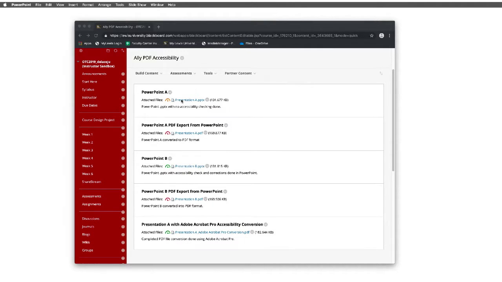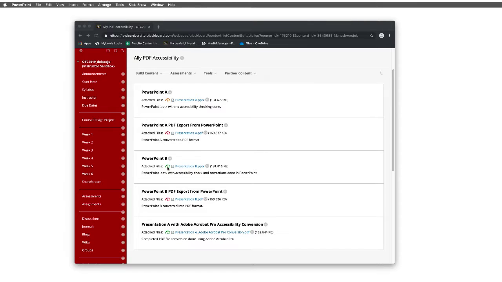The first version of this presentation was saved as a PowerPoint presentation in a PPTX format. The file had no accessibility checking performed. The second file is an exported PDF version of PowerPoint A from above. Notice the low accessibility indicator.